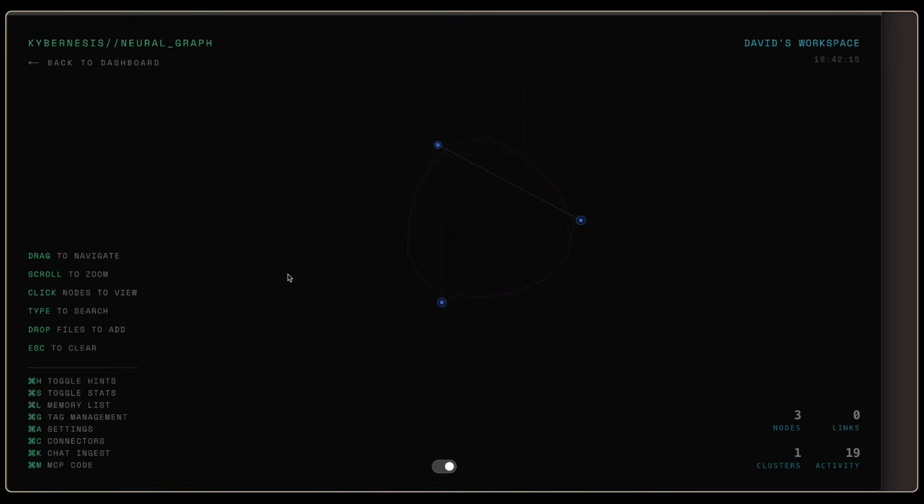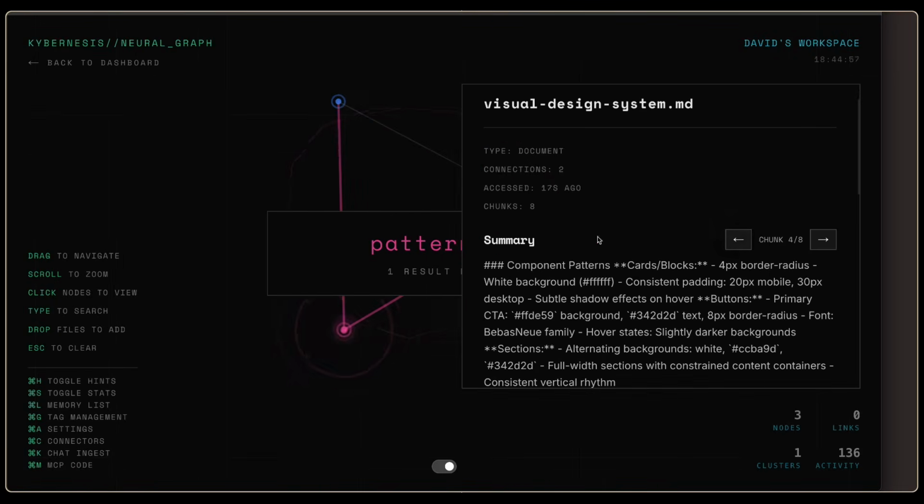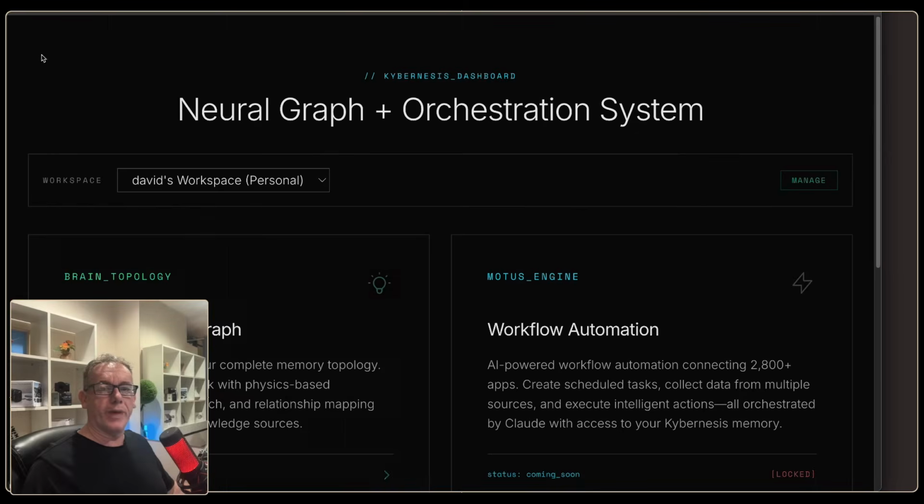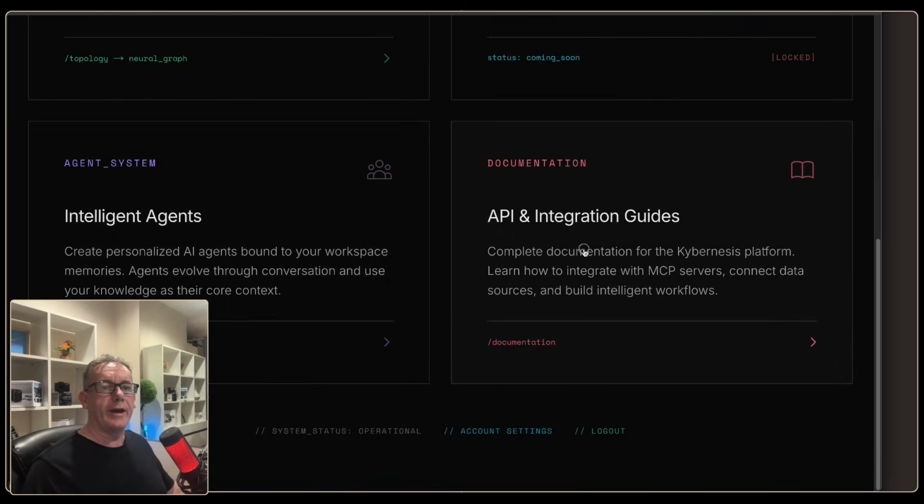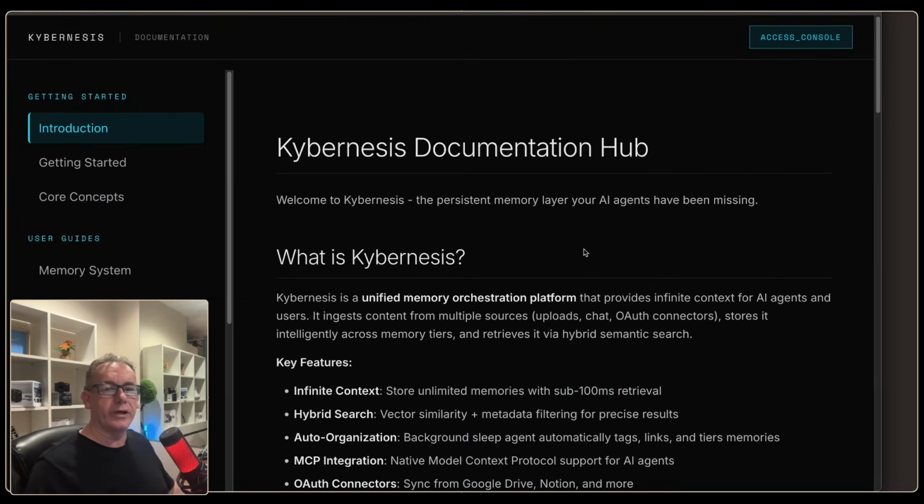There's a little legend over here. I'm just going to start typing in primary color. We can see that this memory is also being chunked into various areas. Come back to the dashboard and we're going to go and check out the API integration documents.